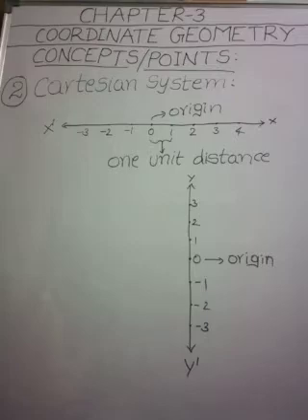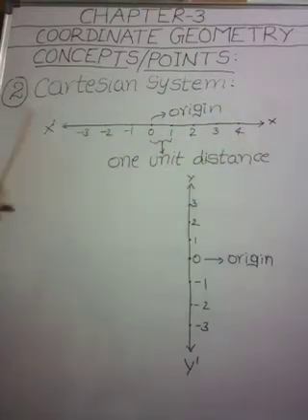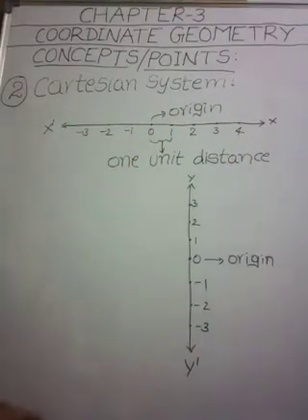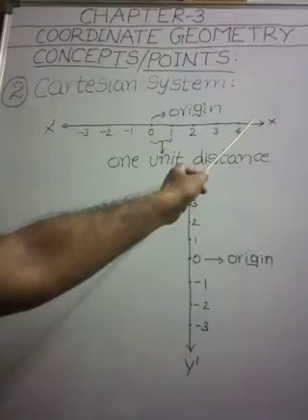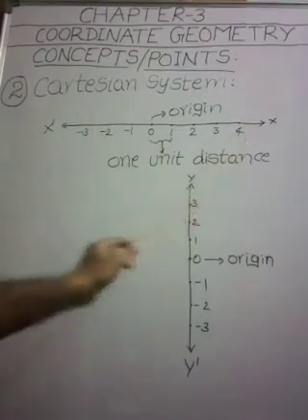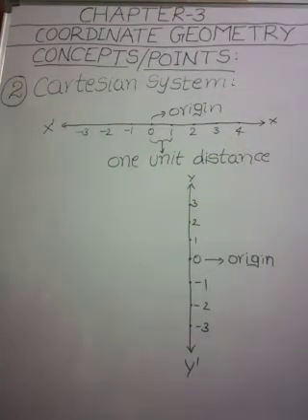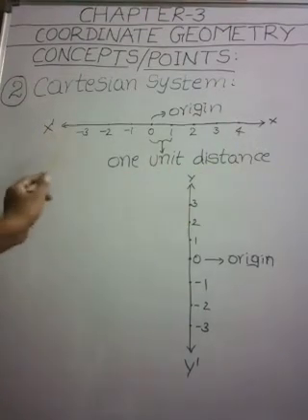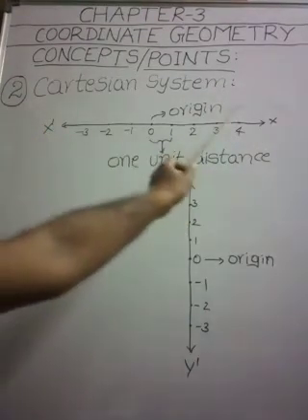These lines are actually obtained as follows. Take two lines, calling them x dash x and y dash y. This is also a number line, but this number line is kept horizontally and this number line is drawn vertically. Horizontal line is called x dash x.